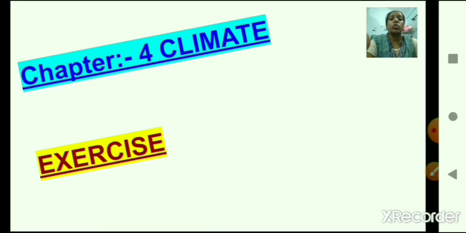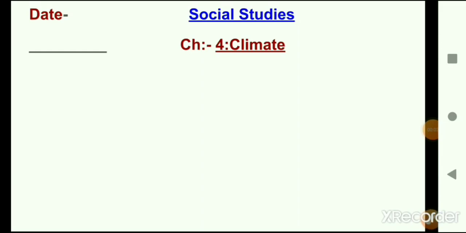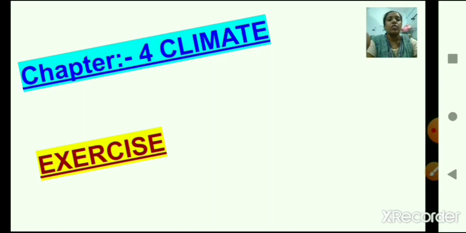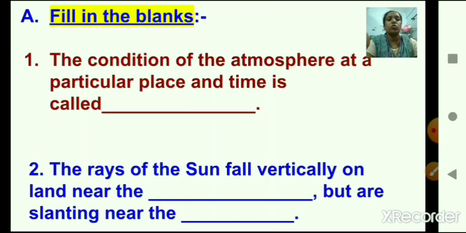Children, in our today's session, we are going to do the exercise part of chapter 4, Climate. This you can write in your notebook. So first of all, write down today's date, then subject, Social Studies, chapter 4, Climate. It is there in your textbook on page number 28. So let's begin.